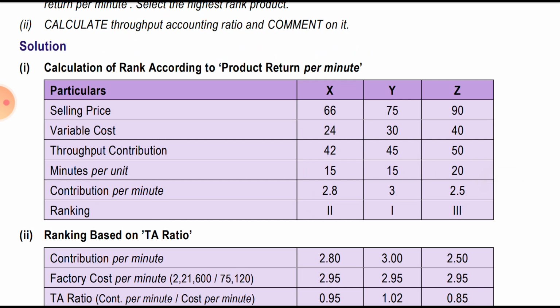Selling price minus variable cost gives the throughput contribution, divided by the minutes per unit it consumes. So it is the contribution per minute, what contribution we are earning per minute. Based on that we give the ranking. The first rank is given to Y, second to X, and third to Z.